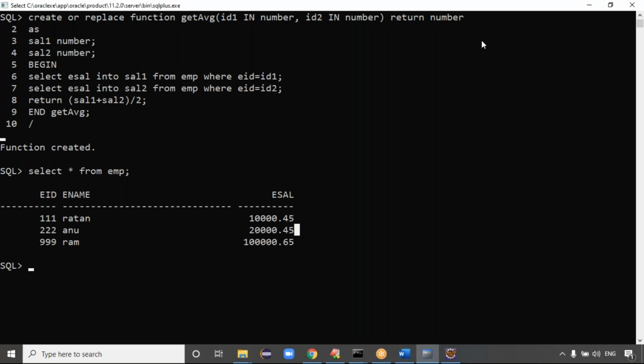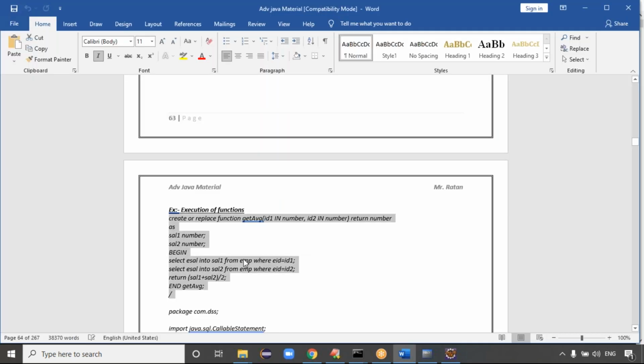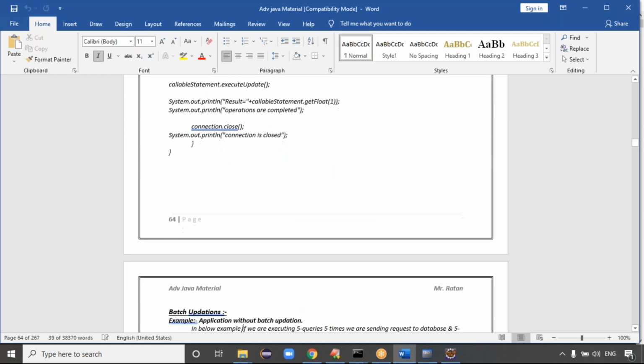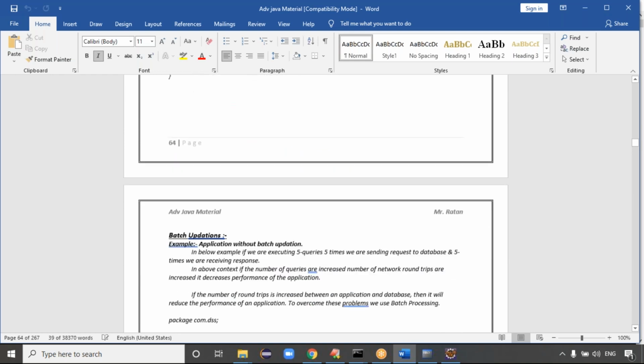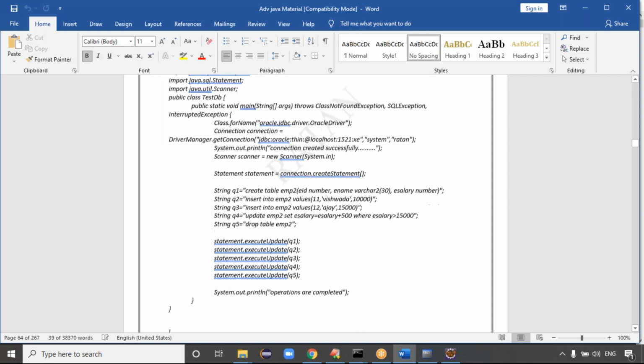Because you try those examples anyhow. If you are unable to get that assignment, tomorrow I'll explain it. Today I have some work, guys. If you are not getting the output properly, I'll explain that assignment tomorrow. It's called procedures and functions. I think procedures and functions are completed, and the assignments are pending.